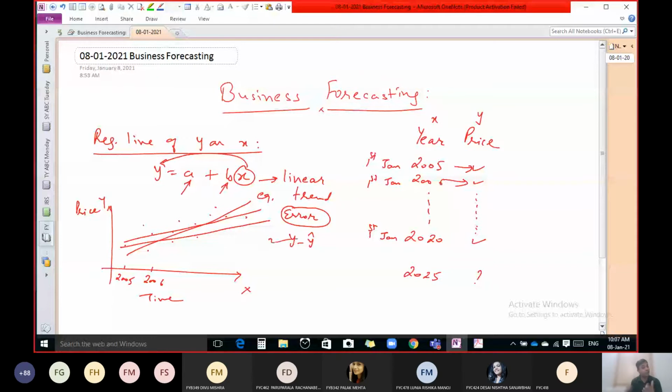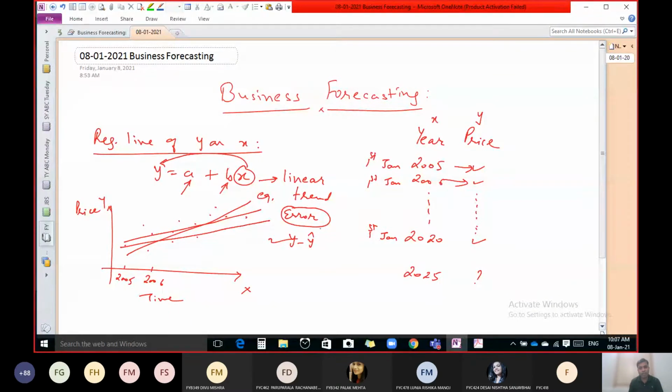Now what is y and what is y cap? Y is the actual value and y cap is the estimated value, and we have to minimize the difference.